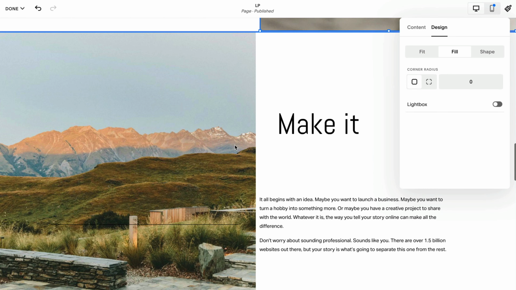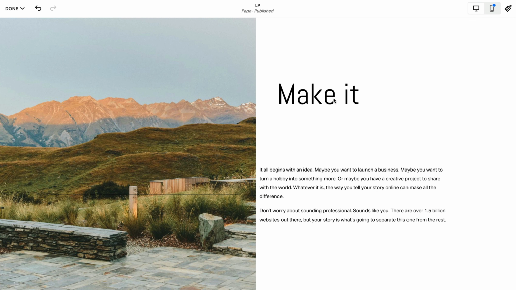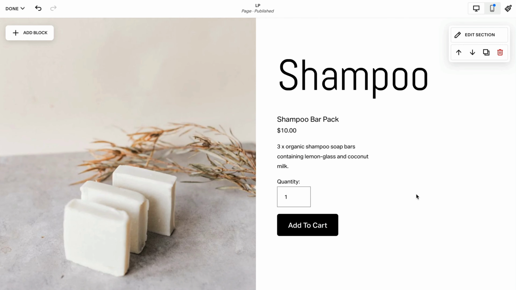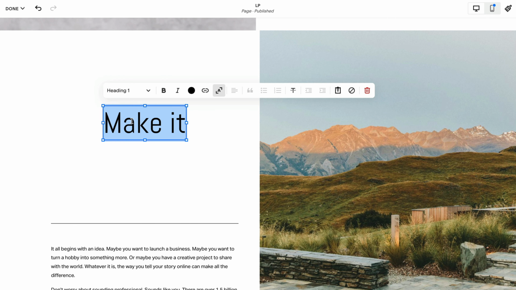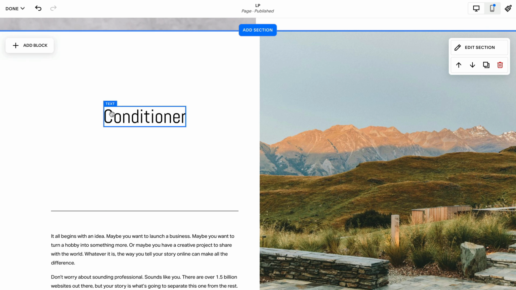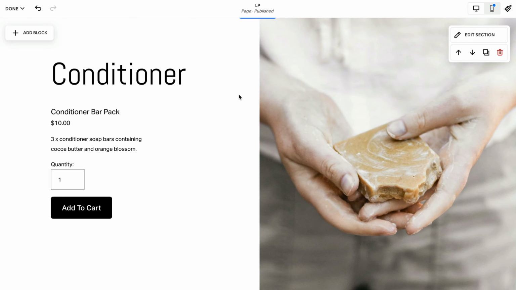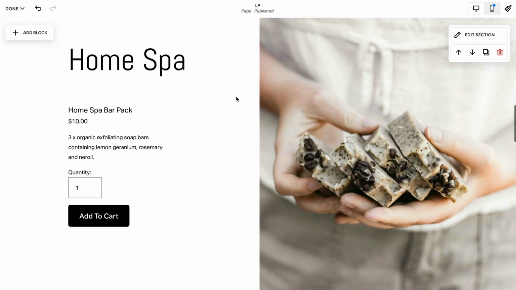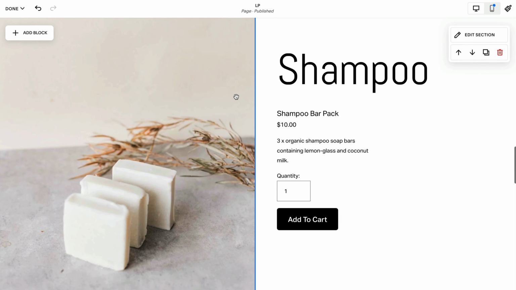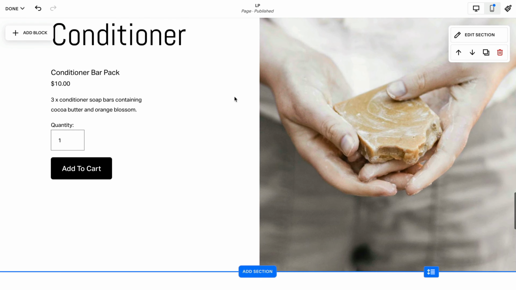Excellent stuff. So next up, we've got our shampoo bar. So I'm just going to click here and fast forward the same steps as before. Moving on to our third bar, which is going to be the conditioner bar. We highlight all the text, we put in conditioner. Excellent. Let's take a look at the 3 products. Starting with the home spa, image to the right, Z pattern in place, shampoo, ending with a conditioner.